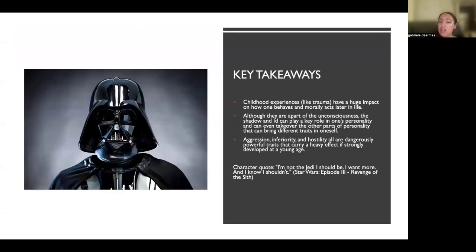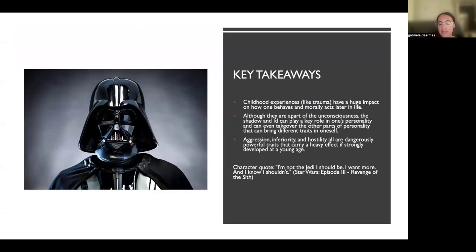Some key takeaways. Childhood experiences like trauma have a huge impact on how one behaves and morally acts later in life. Although they are a part of the unconscious, the shadow and id can play a key role in one's personality and can even take over the other parts of personality that can bring different traits in oneself. Aggression, inferiority, and hostility, which we all see in Anakin's younger self, are all dangerously powerful traits that carry a heavy effect if strongly developed at a young age.